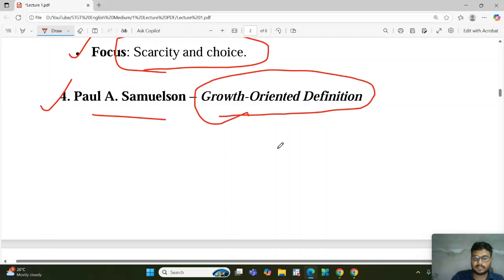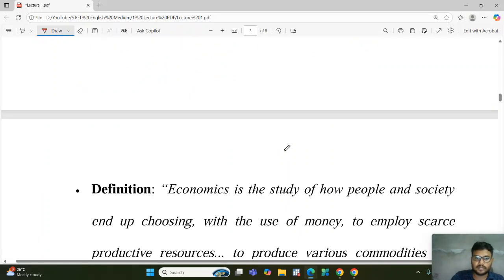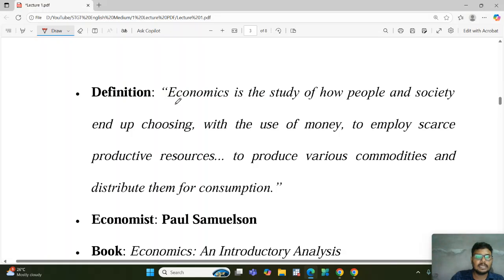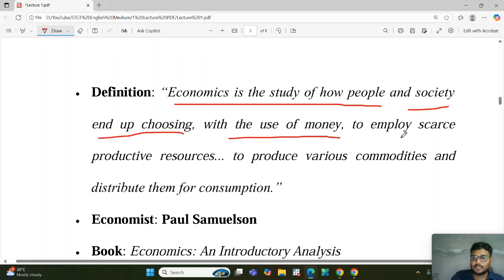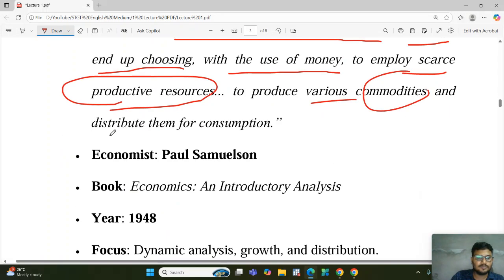Paul Samuelson gave the growth-oriented definition: economics is the study of how people and society end up choosing, with the use of money, to employ scarce productive resources to produce various commodities and distribute them for consumption.